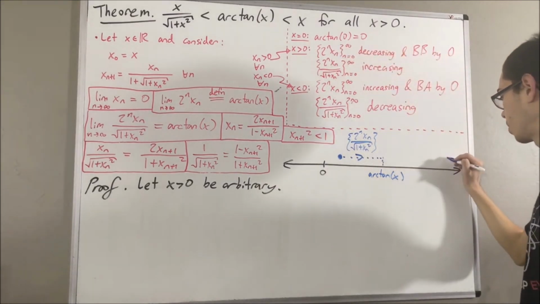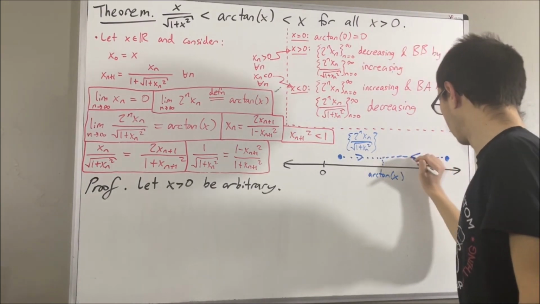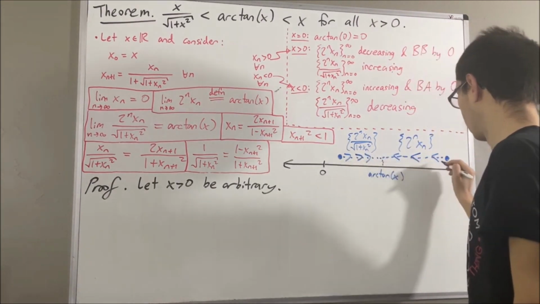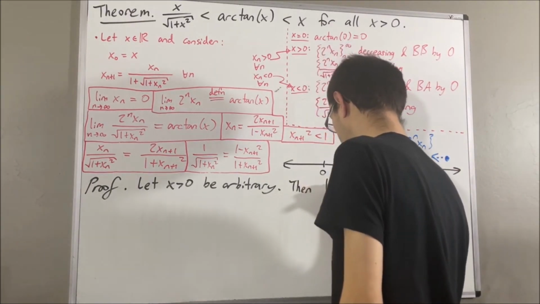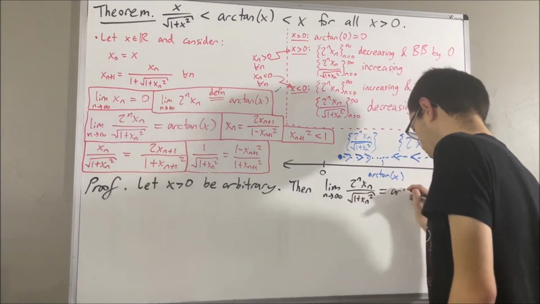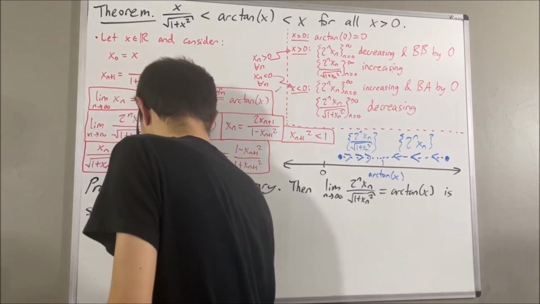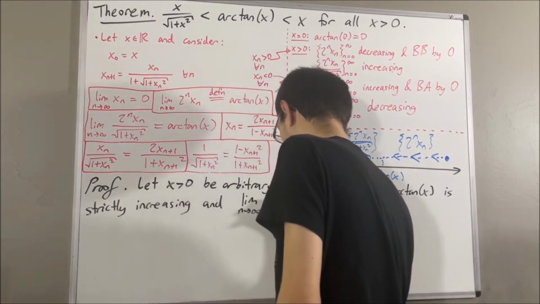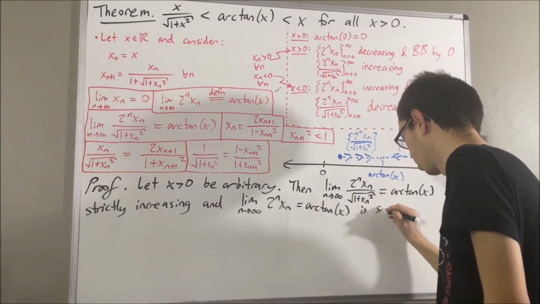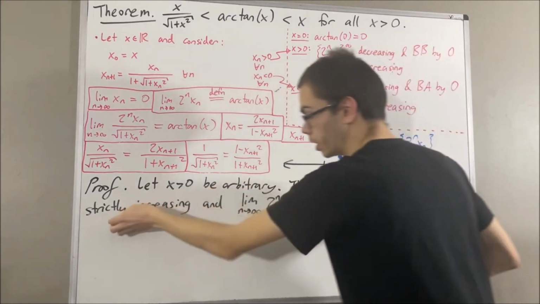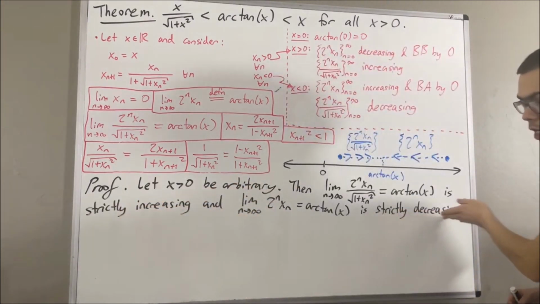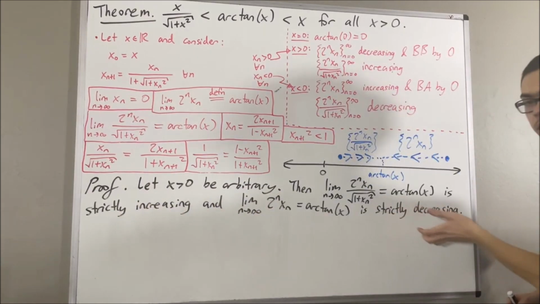So maybe it looks something like this. So you can visualize the behavior that these two sequences have. In fact, we showed that this sequence is strictly increasing and strictly decreasing. So that's what we mean by increasing and decreasing.